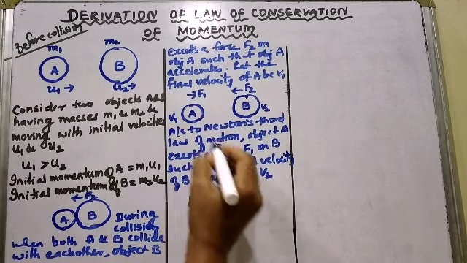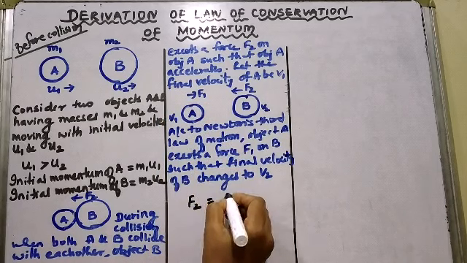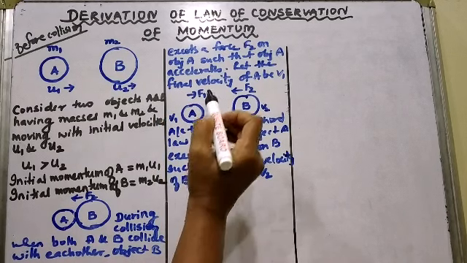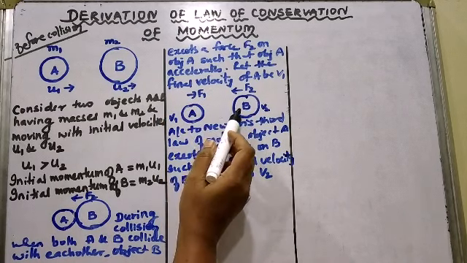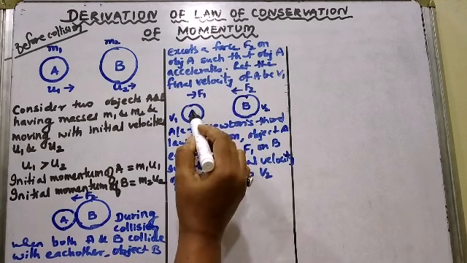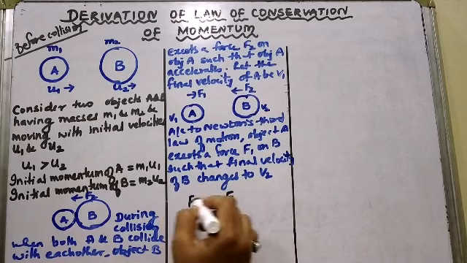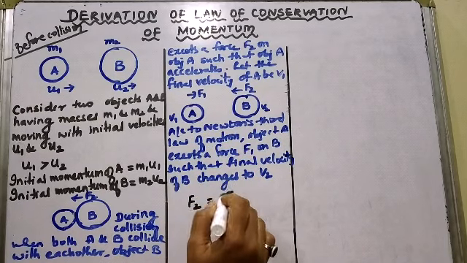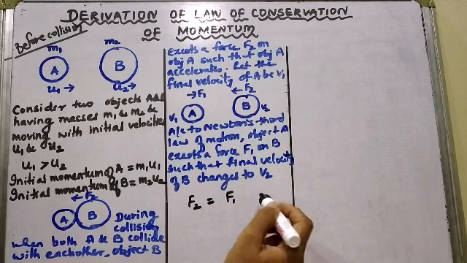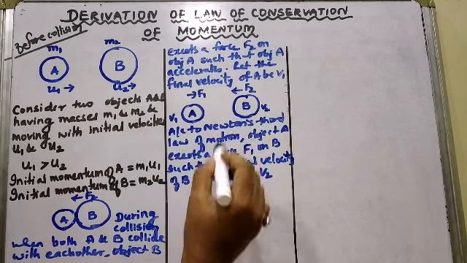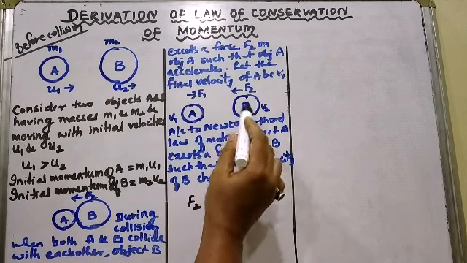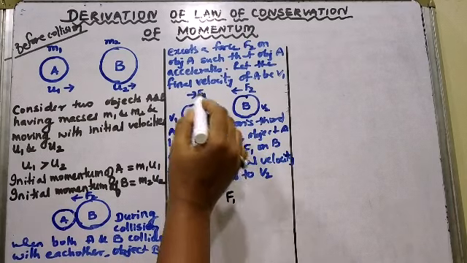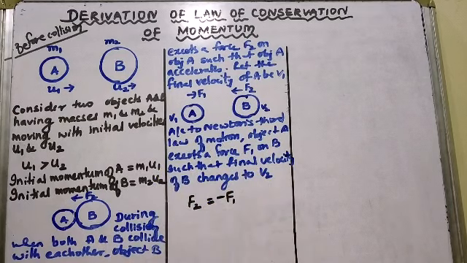It will be equal in magnitude to the force exerted by A. If A is exerting a force of 5 newtons on B, B will in turn exert a force of 5 newtons on A. That means these two forces are equal in magnitude, but opposite in direction. So if B exerts force F2, then A will exert an opposite force of reaction on B. So that will be minus F1.